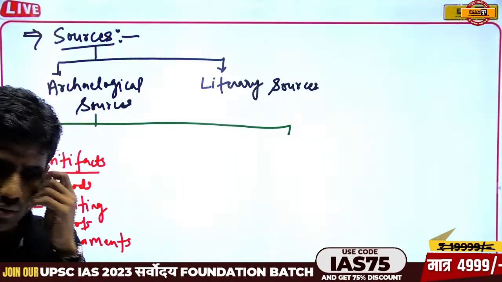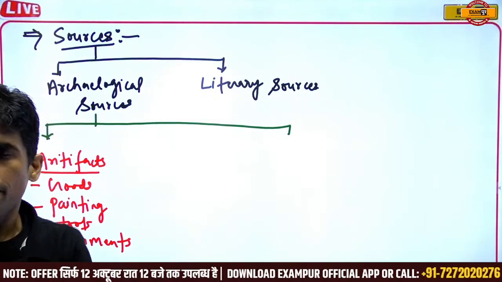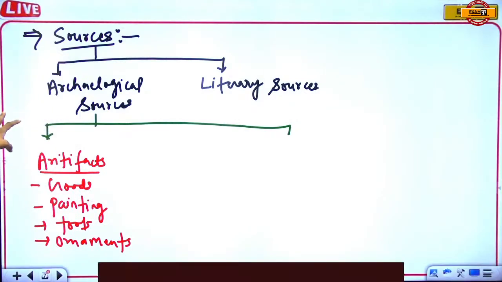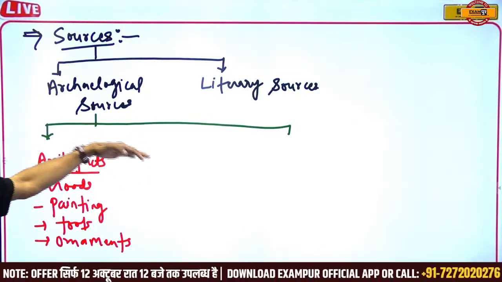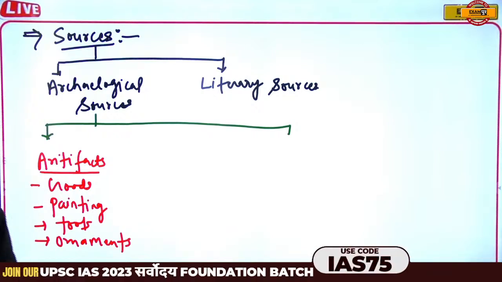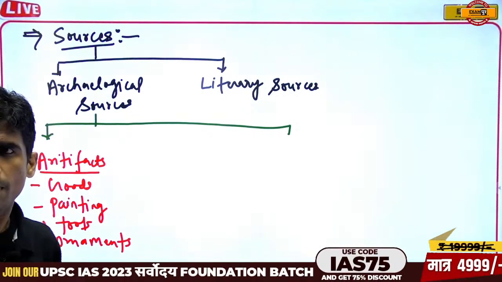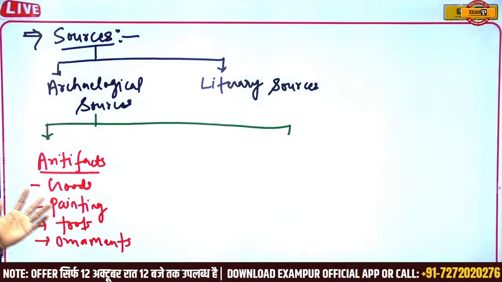So in the archaeological sources we have almost four categories. First is artifacts, second is inscriptions, third is architecture and monuments, and fourth is coins. In the literary sources we have a number of categories. We will come to the literary part, but first I will deal with these portions.